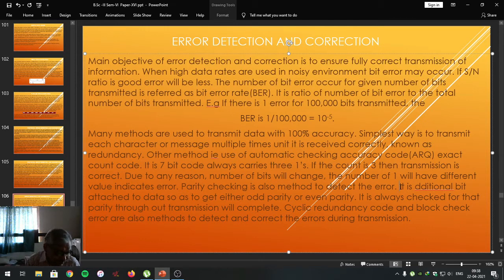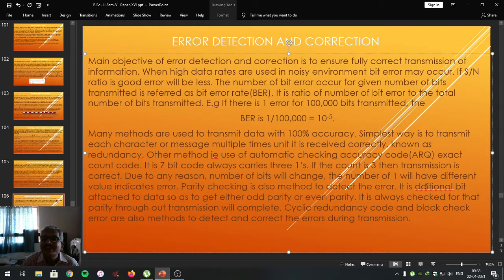If while transmitting there is odd parity, at the time of reception it is checked for odd parity. And if during transmission there is even parity, then at the receiving end it is checked for even parity.